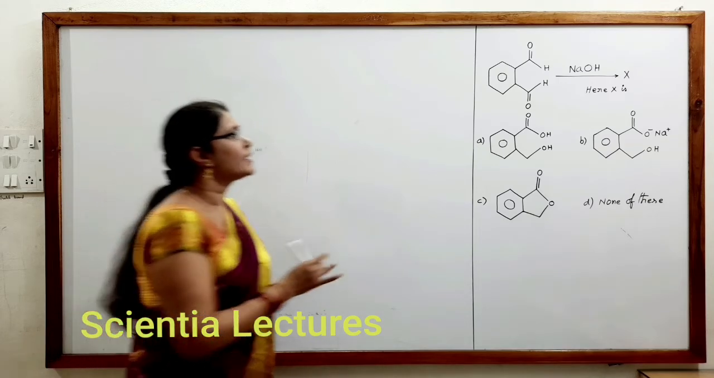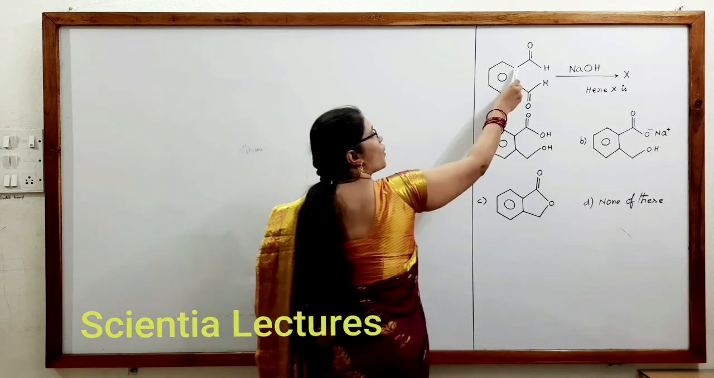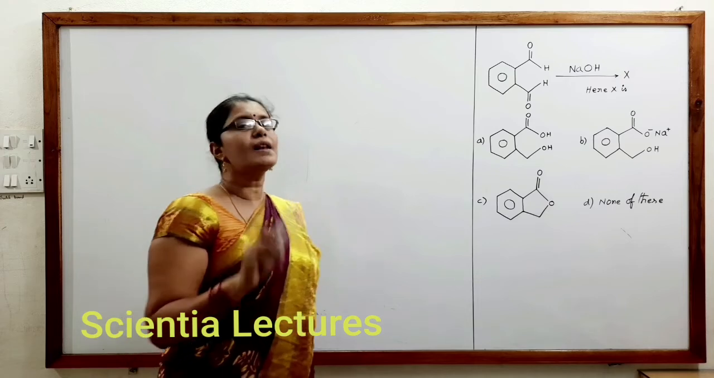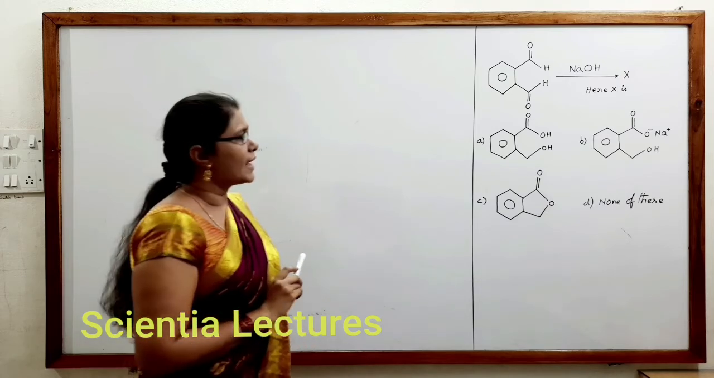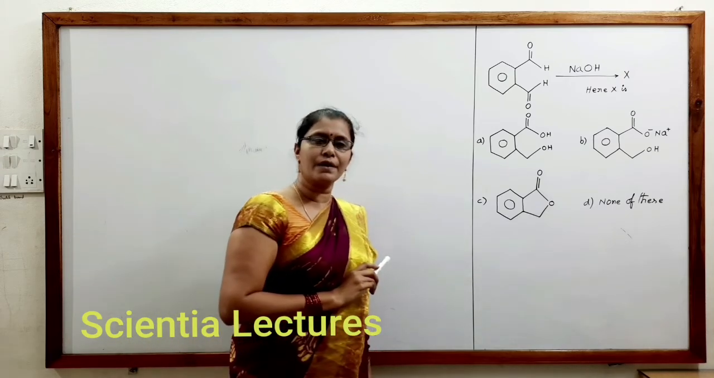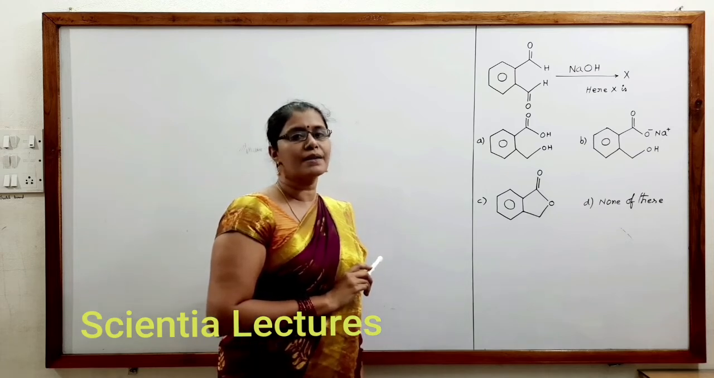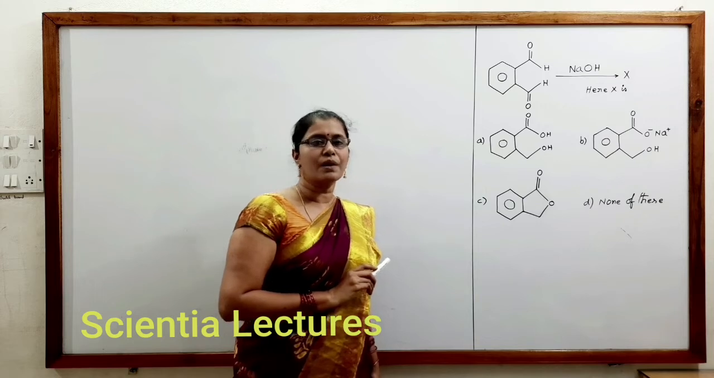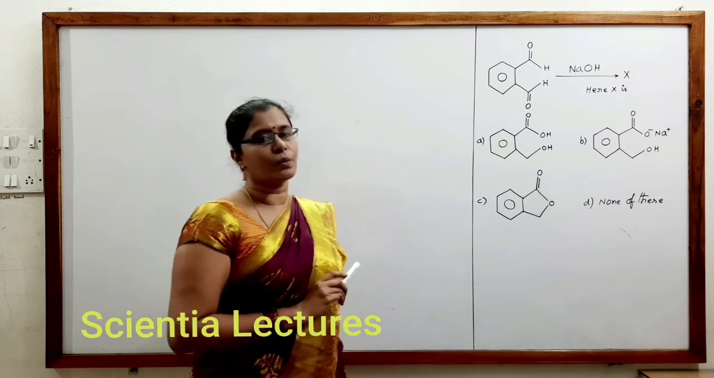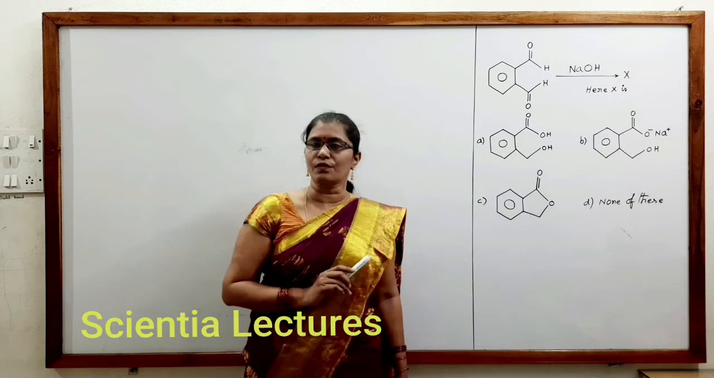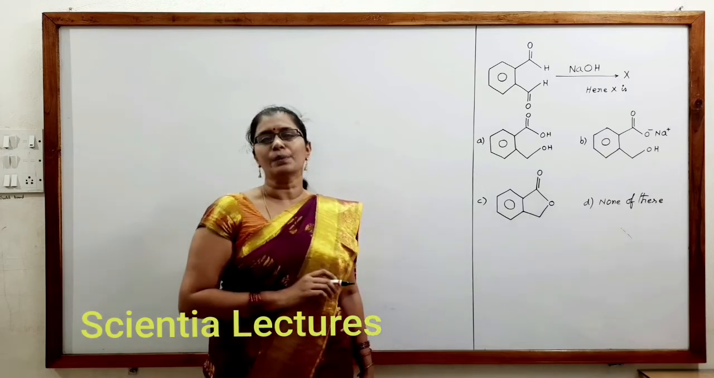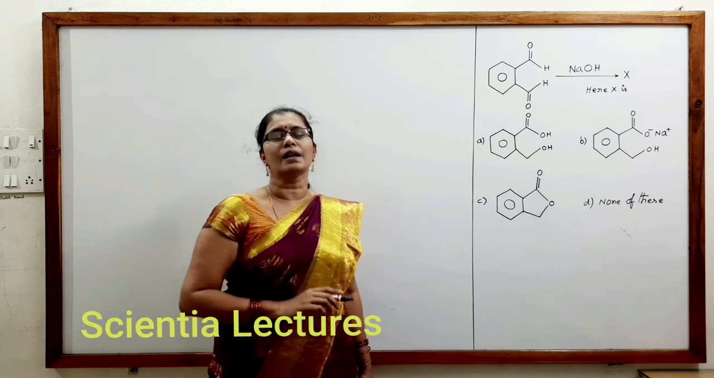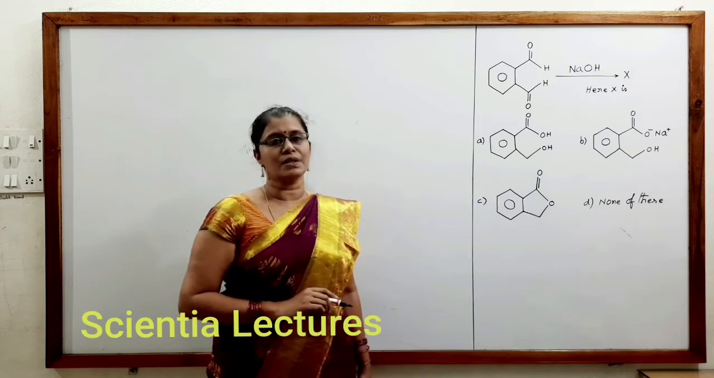But now here the CHO group is bonded to a carbon which does not have a single alpha hydrogen. As it does not have a single alpha hydrogen, it cannot undergo aldol condensation. By now you should have understood that any carbonyl compound in the absence of alpha hydrogens, in the presence of a base like NaOH or KOH, undergoes the Cannizzaro reaction.